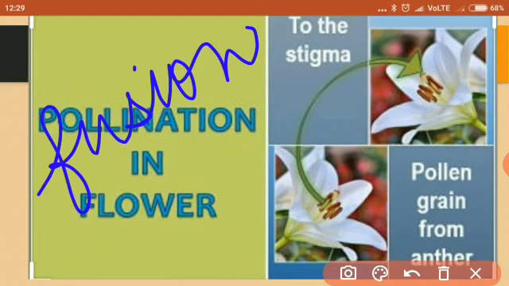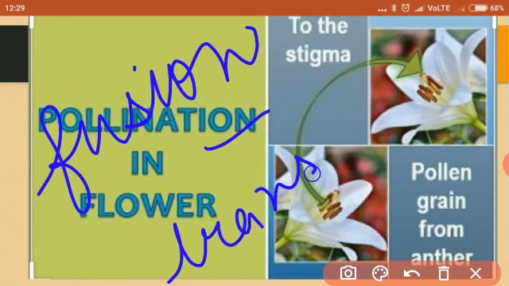But how fusion can occur when both of the gametes are present at different places in a flower? Isn't it? For fusion or to join with each other, they need to be together. And how they will come together? By movement, isn't it? This movement is actually pollination. Movement of what? That is transfer of. Okay, movement means transfer. Same thing, one and the same thing.